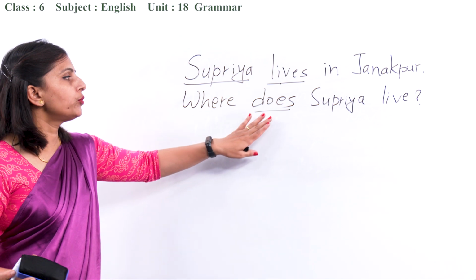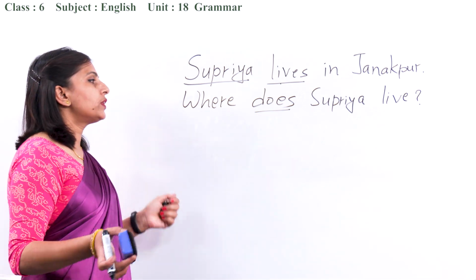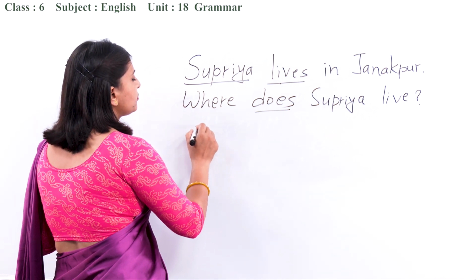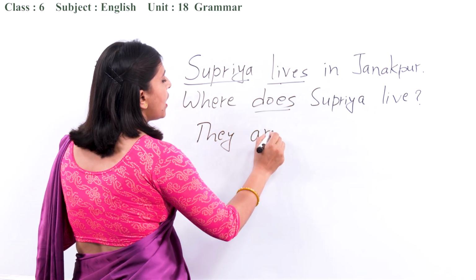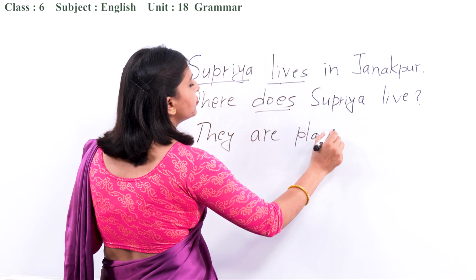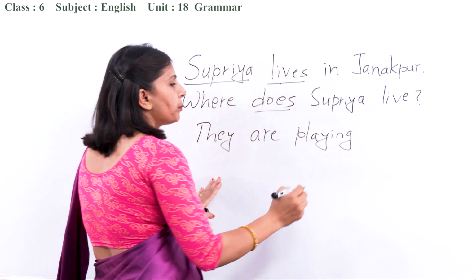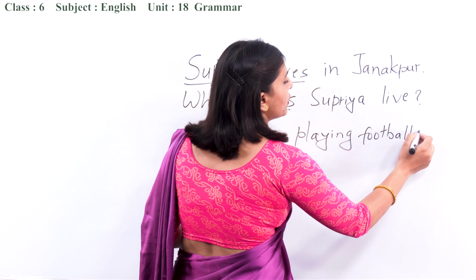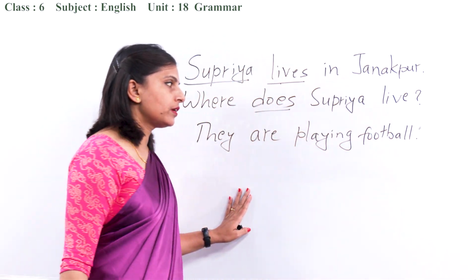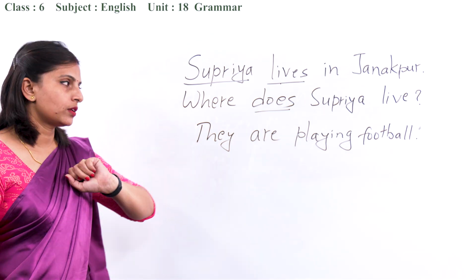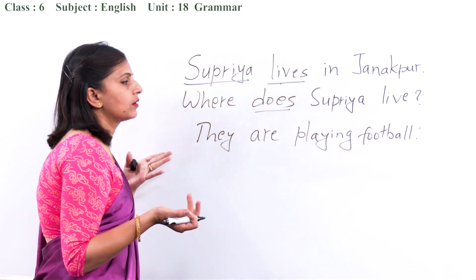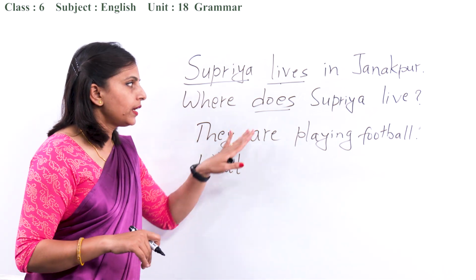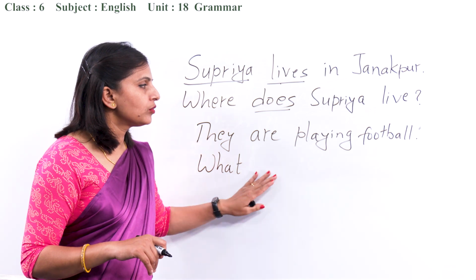So we have learned how to use do, does, did. But what about the statements when there is already a helping verb, like they are playing football. This is the statement here. You have to use what question. How will you write? Okay, WH word first of all, and then the auxiliary verb. What is the auxiliary verb here?